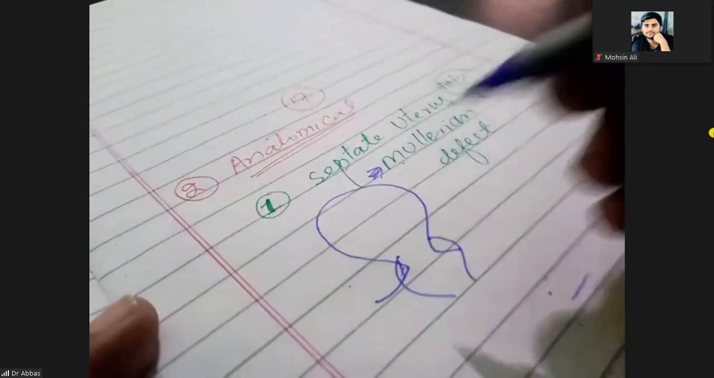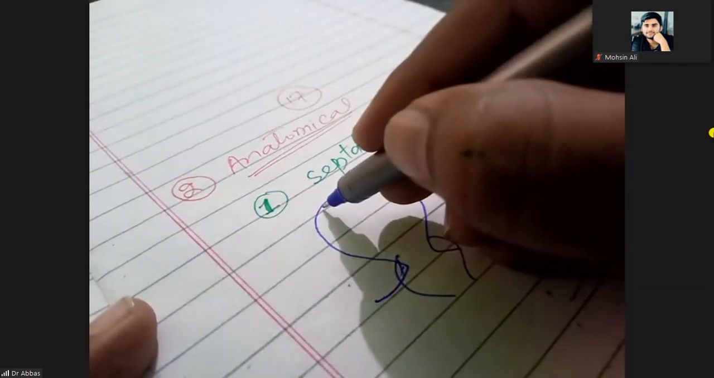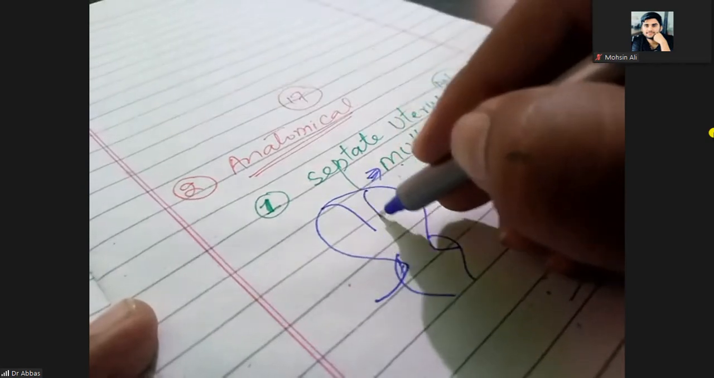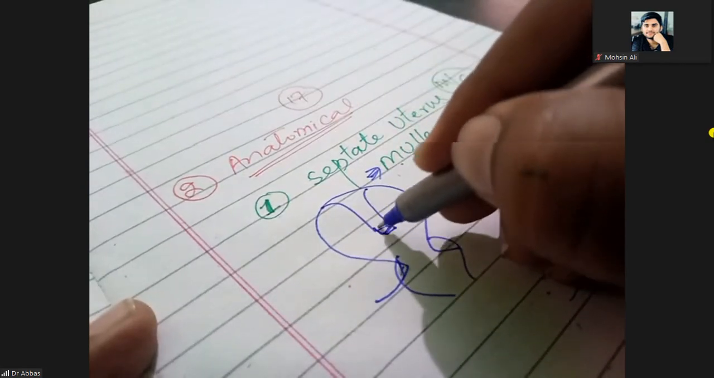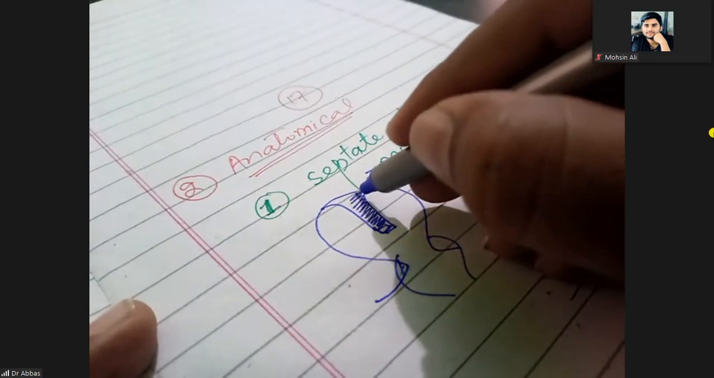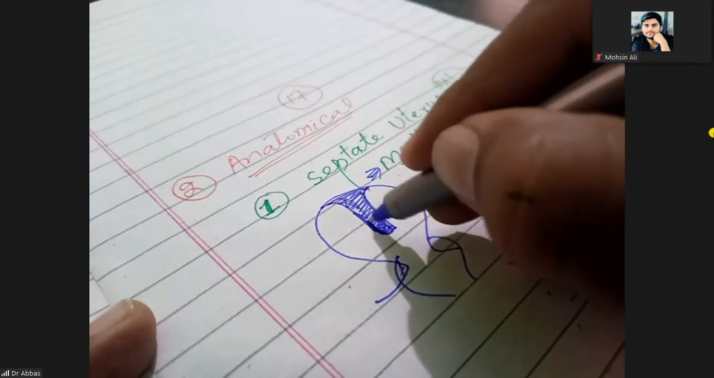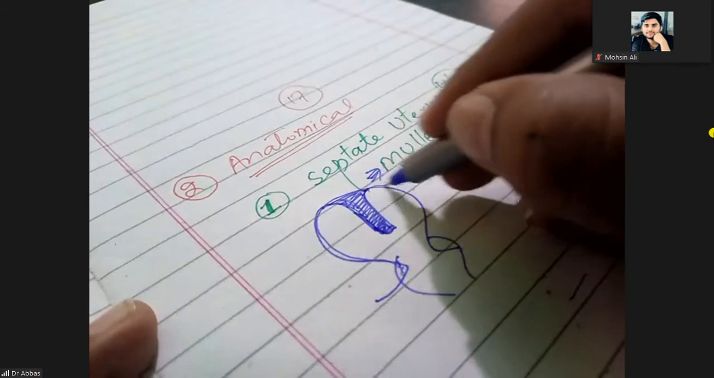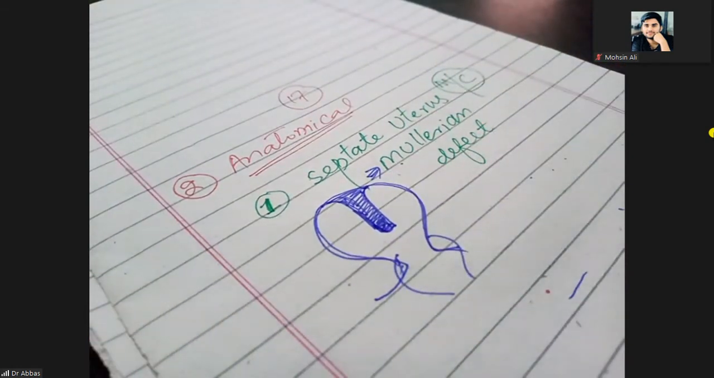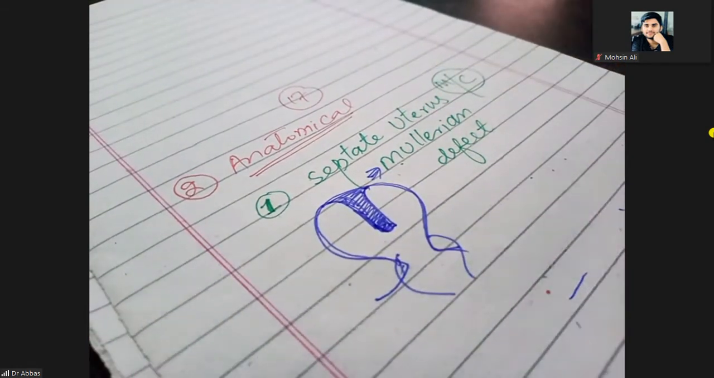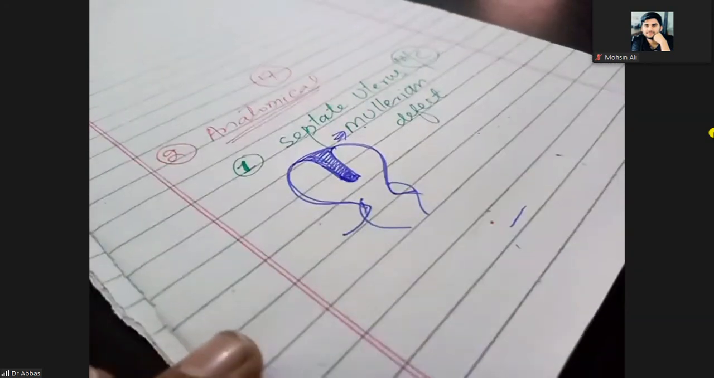Look here. This is the uterus and this is the uterine cavity. If inside the uterine cavity there is a septum, this kind of uterus is the septate uterus. So this septate uterus can cause recurrent pregnancy loss.